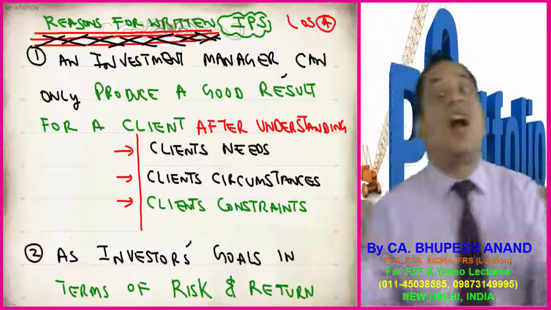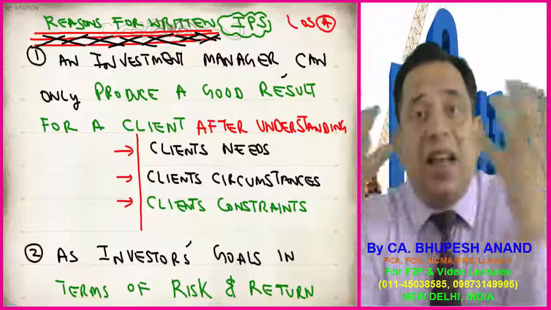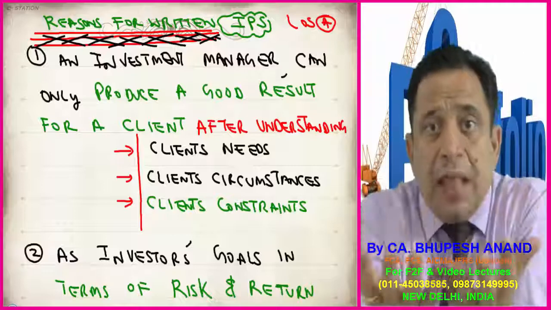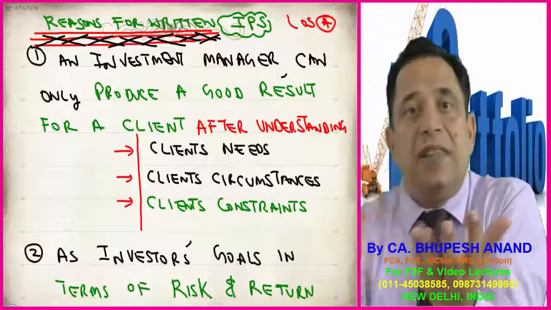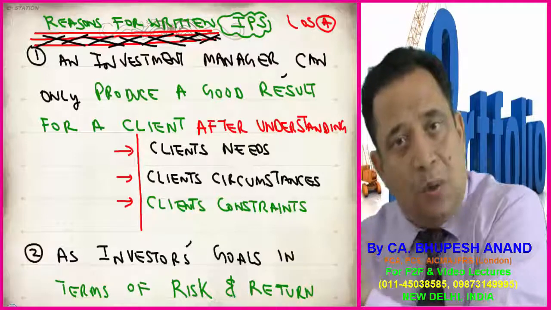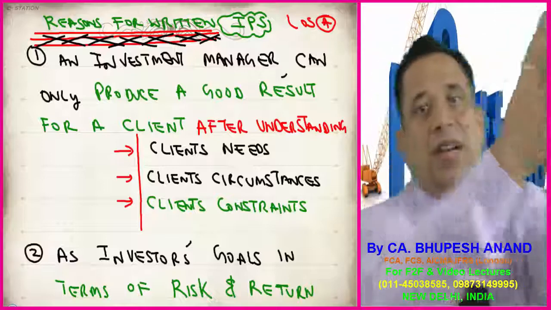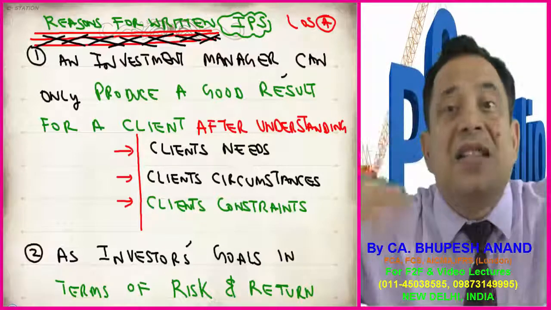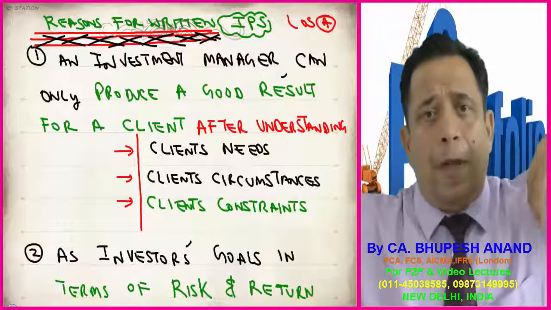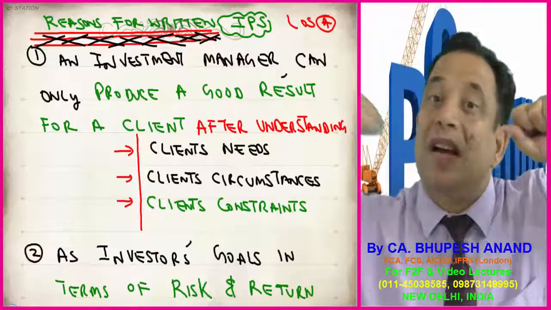I can say it is a charter. It is just like a Bible, just like a Gita. On the basis of this, he will execute the orders. He will be investing, and this is the maximum risk he can bear. This is the return expectation. Because every investor has customized factors, all investment policy statements are different from client to client.